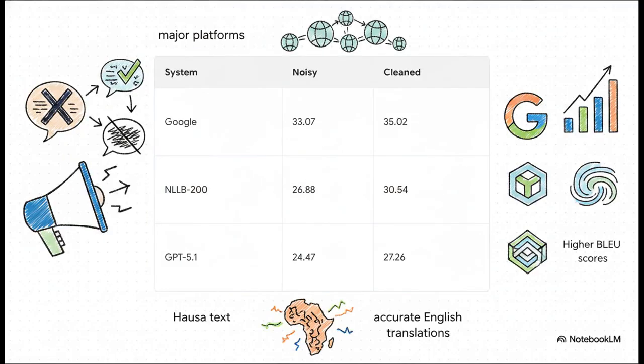We see this exact same leap in improvement in downstream machine translation tasks across all the major platforms. Whether you're looking at Google Translate, NLLB-200, or GPT 5.1, the results are crystal clear. Automatically correcting the Hausa text from noisy to clean consistently yielded much higher scores across the board, which means drastically better, more accurate English translations for everyone.